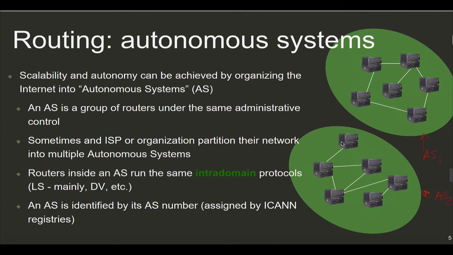And inside the autonomous systems, we're going to run an intra-domain routing protocol. Usually it is link state like OSPF. It could also be distance vector. And how we identify the autonomous system is something we call the autonomous system number. An autonomous system number could be either a 16-bit number or a 32-bit number assigned by the usual numbering institutes for the internet, like ICANN, which is a registry.